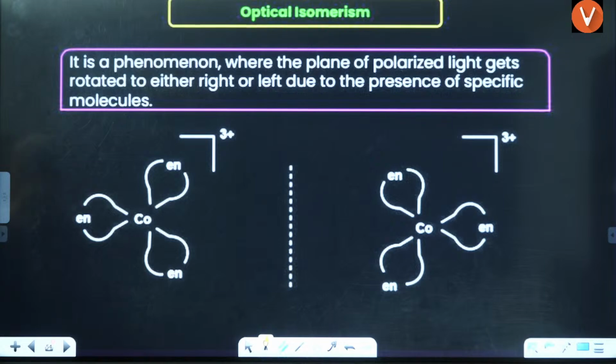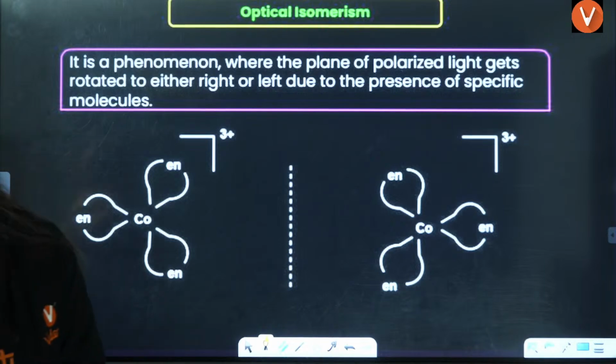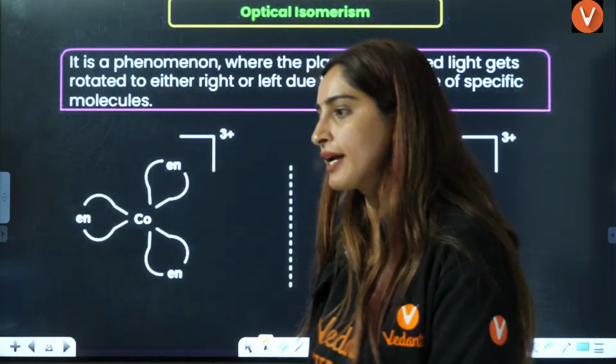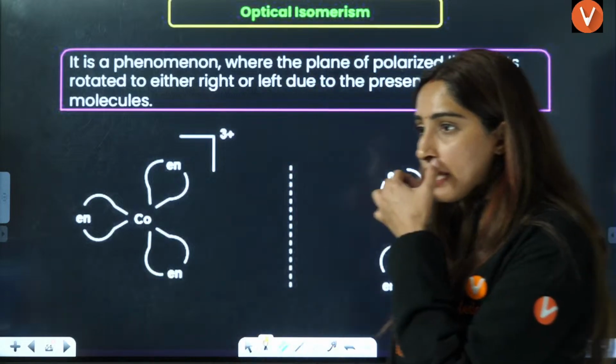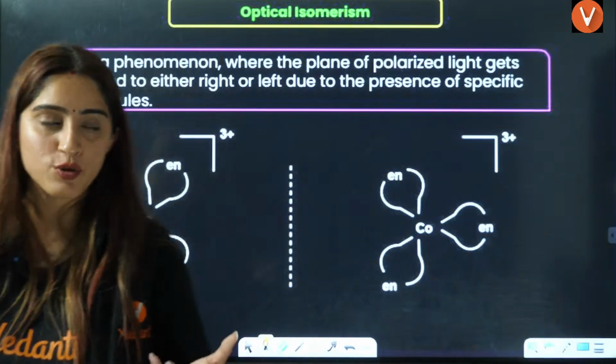Ma'am, 1 and A. Ma'am, answer is 1 and third. Yes, that is the correct answer, definitely. Okay. Next is optical isomerism.